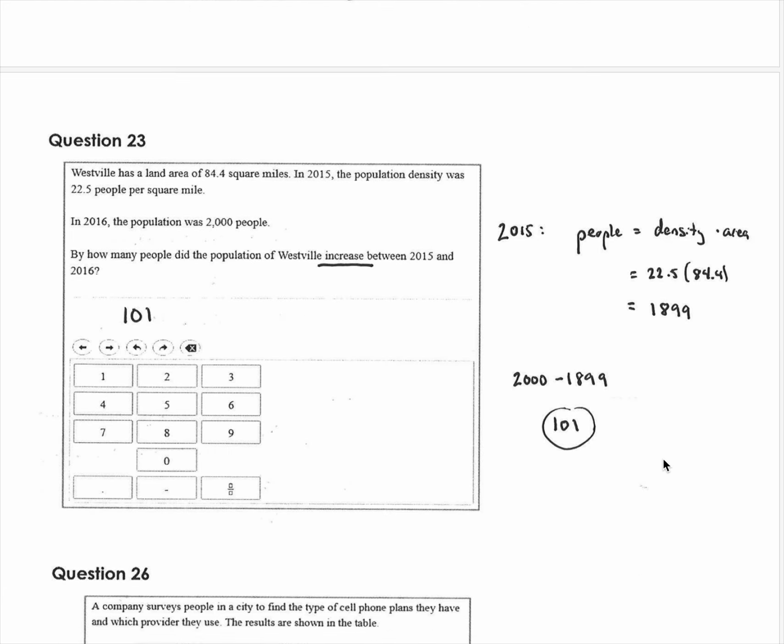All right, this one is going the backwards way. They typically say, find the density, and you take the number of people and divide by area, or you take the mass and divide by volume. But this one's a little tricky.